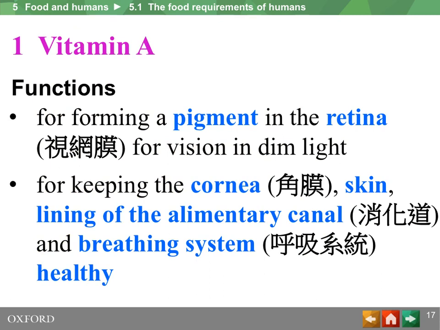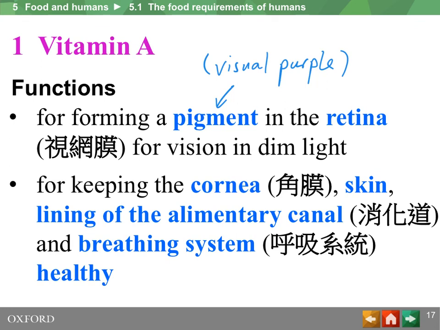We will learn the functions, the deficiency disease, and the source of each vitamin. The function of vitamin A is that it is needed in the formation of a pigment called visual purple in the retina. A pigment is a molecule that is colored. This pigment, visual purple, is necessary for vision in dim light.